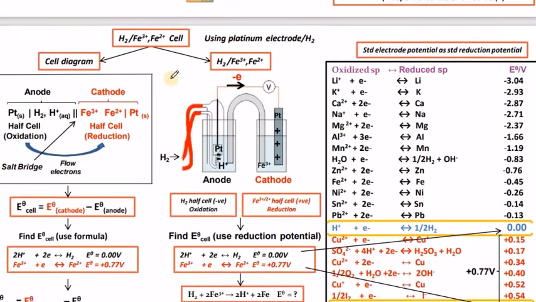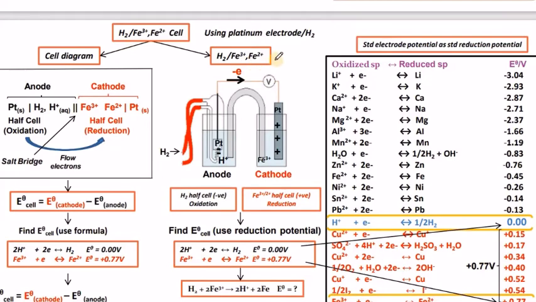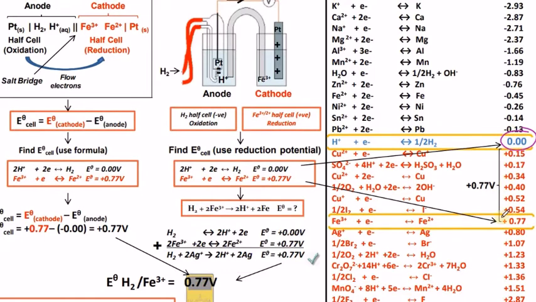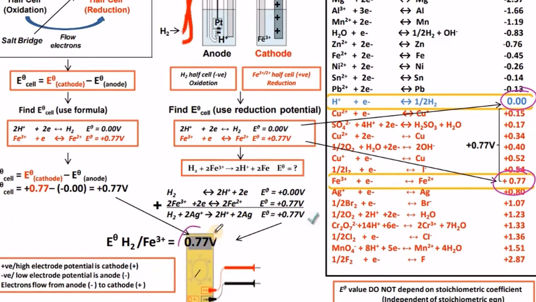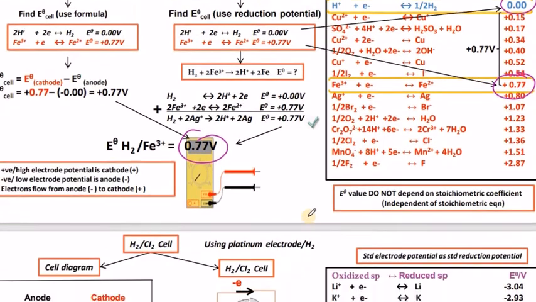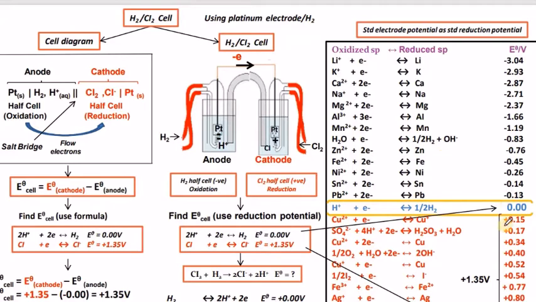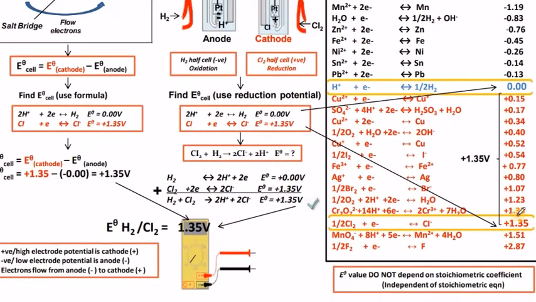Come to the next one, hydrogen and iron, that means ferric to ferrous. Notice the same thing: 0 value of hydrogen and positive 0.77 value of ferric to ferrous, and finally we got a positive 0.77 value. While for a hydrogen and chlorine voltaic cell, chlorine has a highly positive value of 1.35, hydrogen is 0.00. So the total will definitely become plus 1.35 volts for this hydrogen chlorine voltaic cell.